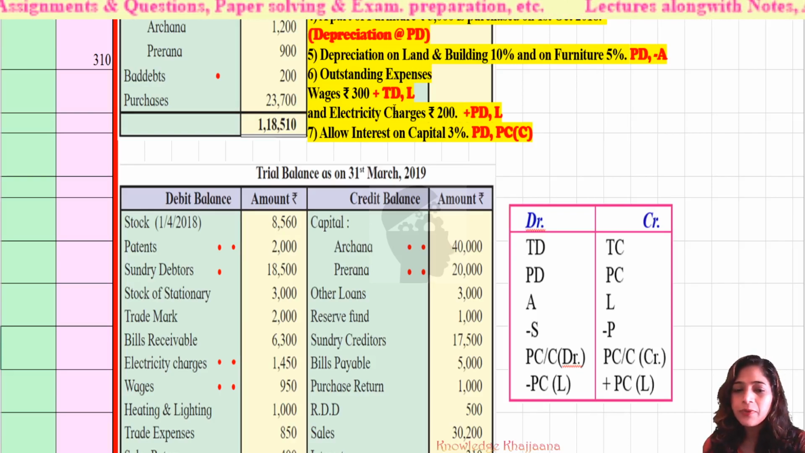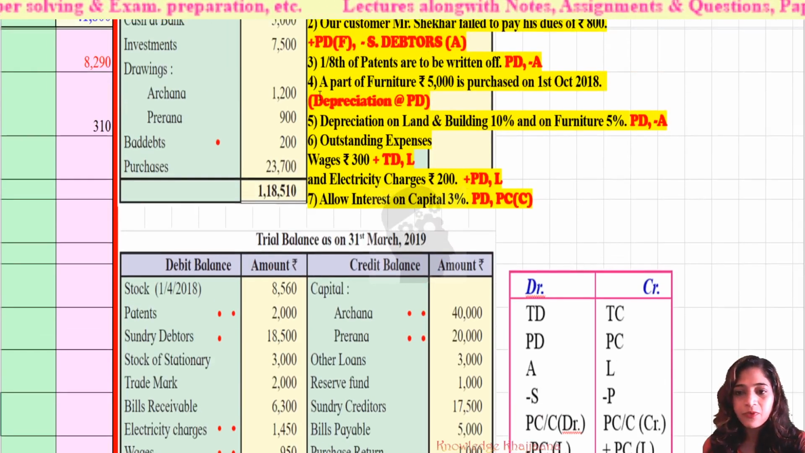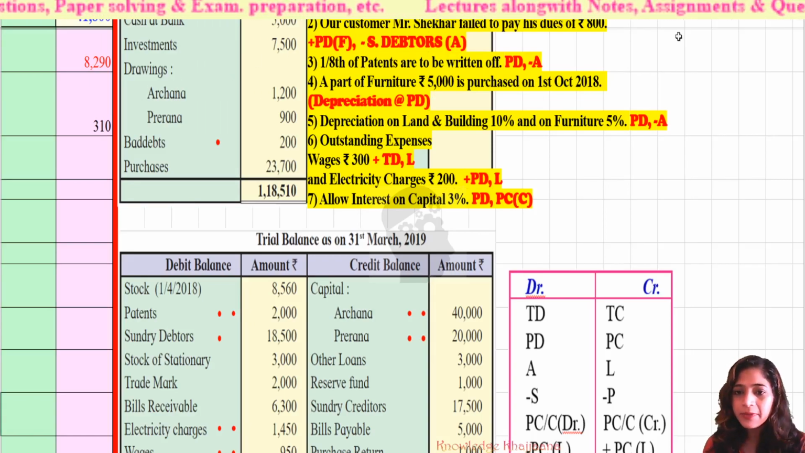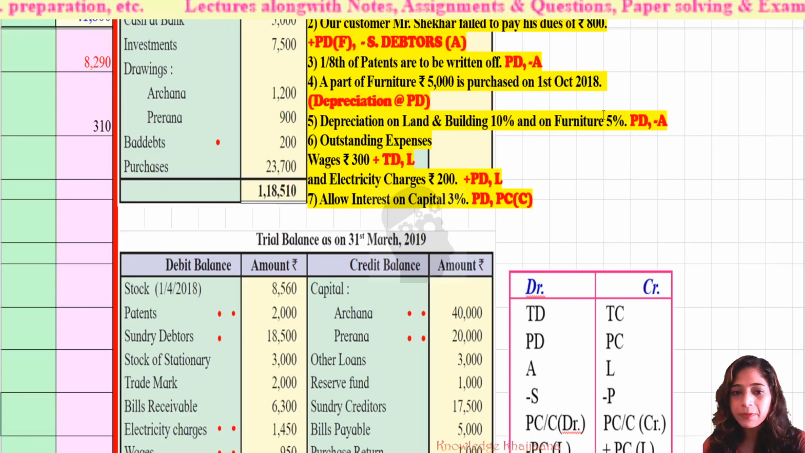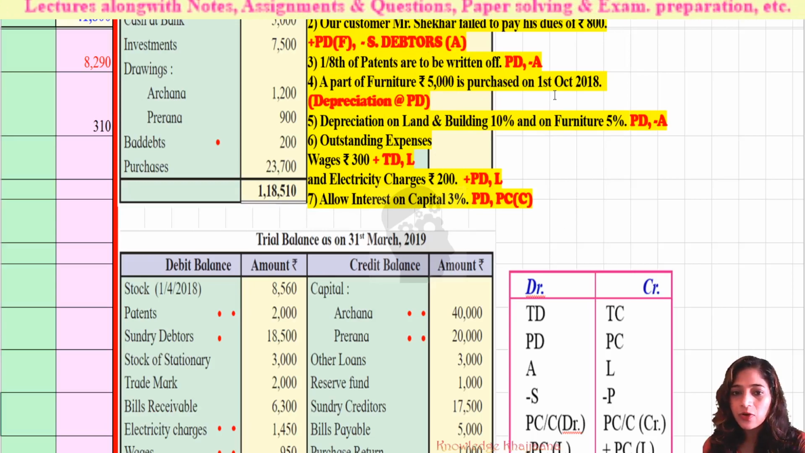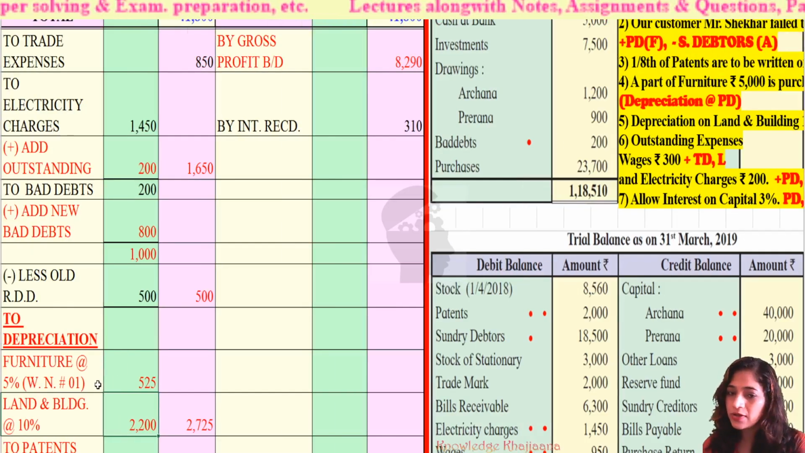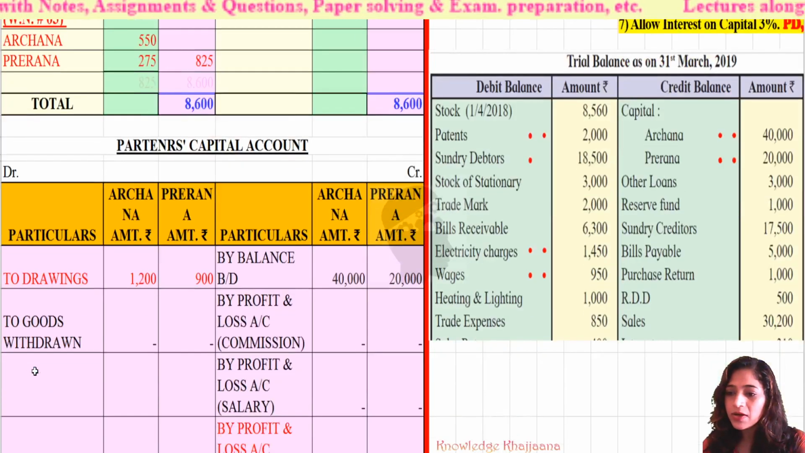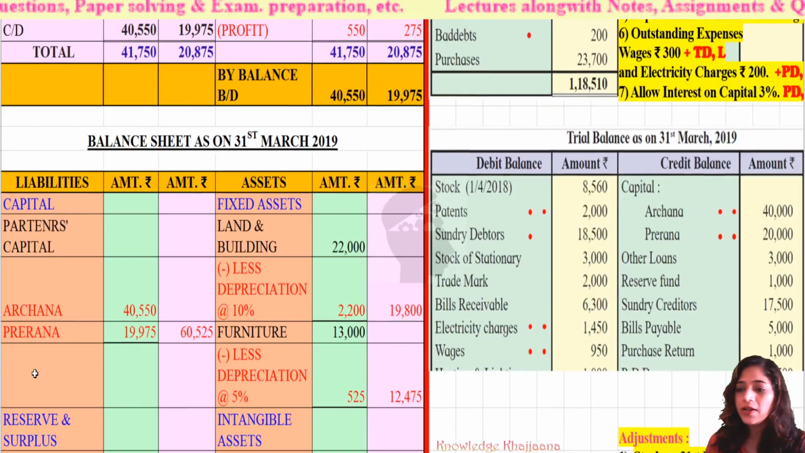Now, what we have to remember as per adjustment number 4, a part of furniture rupees 5,000 is purchased on 1st October 2018. It means that out of the amount of furniture on 31st March 2019, furniture amounting rupees 5,000 has been purchased on 1st October 2018. So we have to consider this while calculating the depreciation. For that I have written one working note. Let's move to the working note.